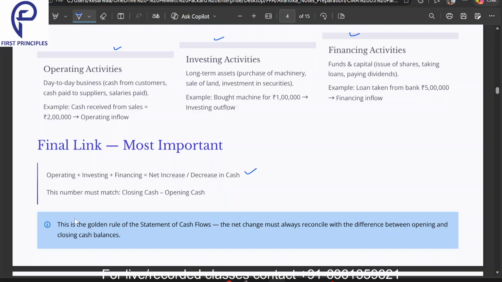This number must match the closing cash minus the opening cash. This is a repetition of the same thing we have already studied. So this is the golden rule of the statement of cash flows. The net change must always reconcile with the difference between the opening and the closing cash balances.